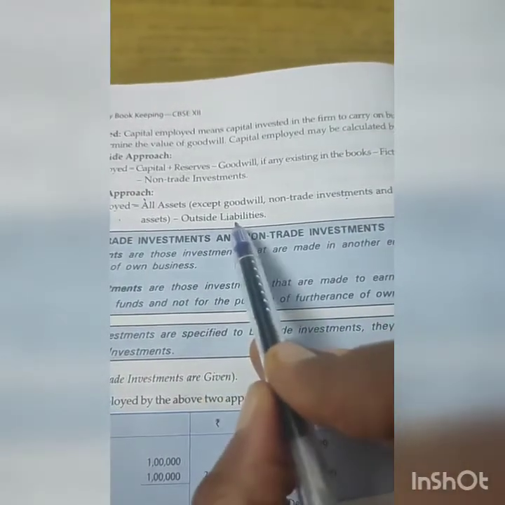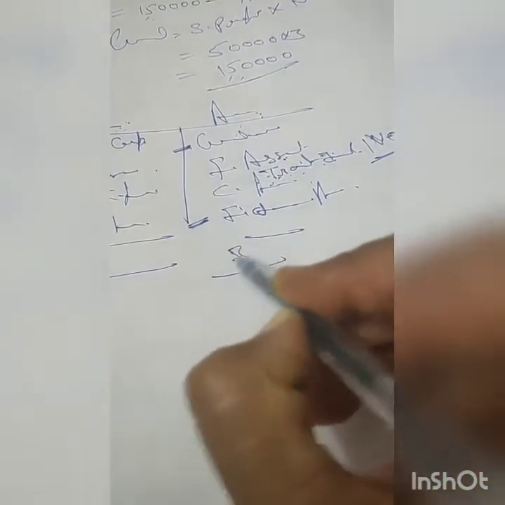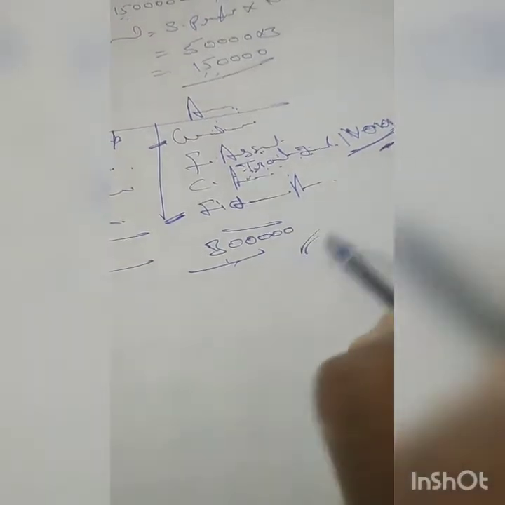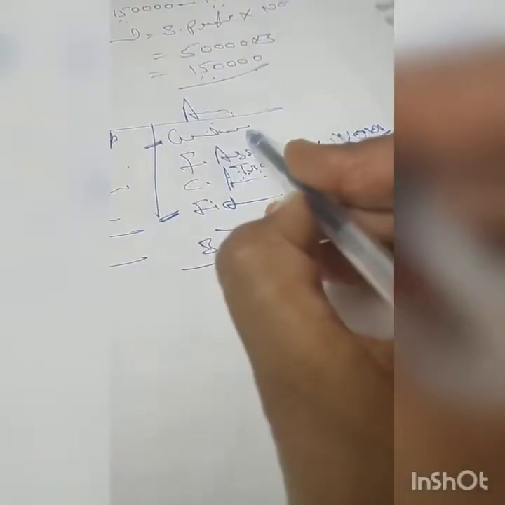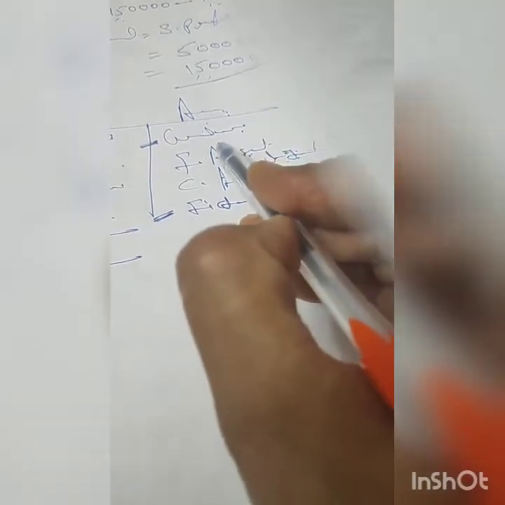And outside liabilities, this also we exclude from this. So just have a look at this balance sheet. Assets approach we are following. So we take this total, say it is 3 lakh. So I'll take this 3 lakh minus goodwill, because self-generated goodwill doesn't come, reason I'm telling you.